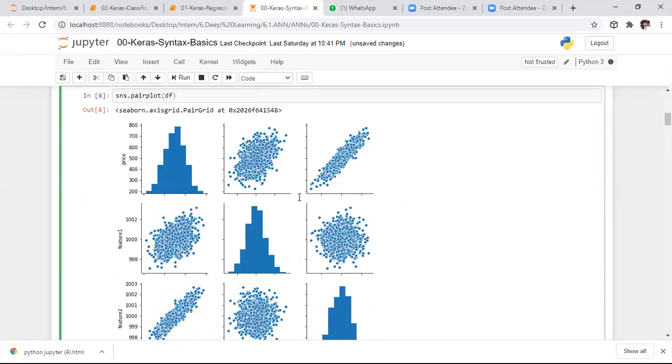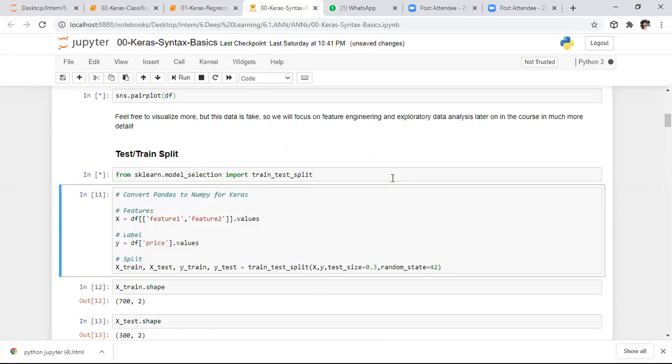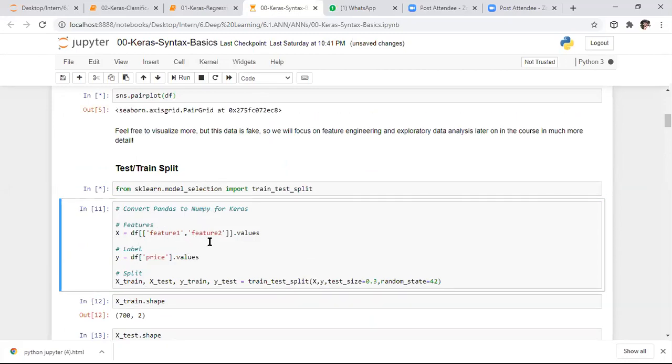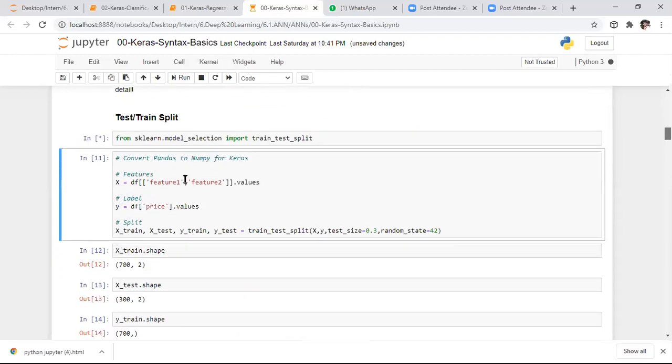After performing this exploratory data visualization, what do we need to do? We need to split our data set into training and test sets. Here we specify column names directly: feature 1 and feature 2. I want to consider feature 1 and feature 2 as inputs, and price is my output column.